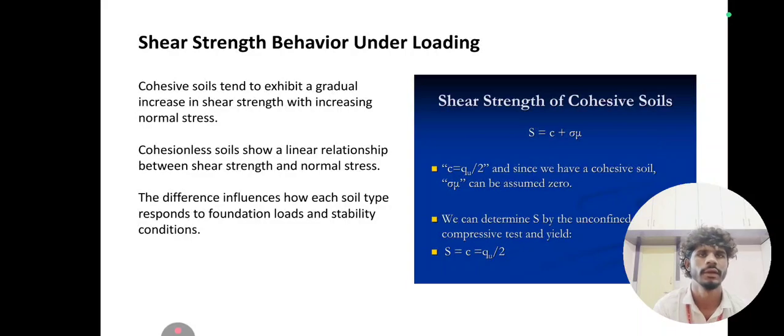Shear strength behavior under loading. Cohesive soils tend to exhibit a gradual increase in shear strength with increasing normal stress. Cohesionless soils show a linear relationship between shear strength and normal stress. The difference influences how each soil type responds to foundation loads or stability conditions.